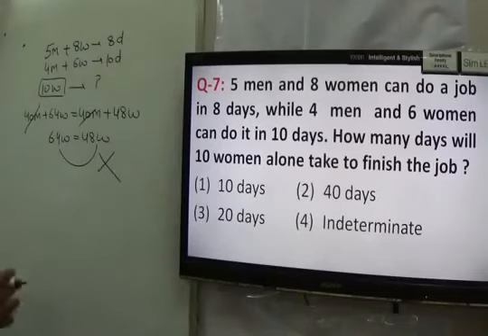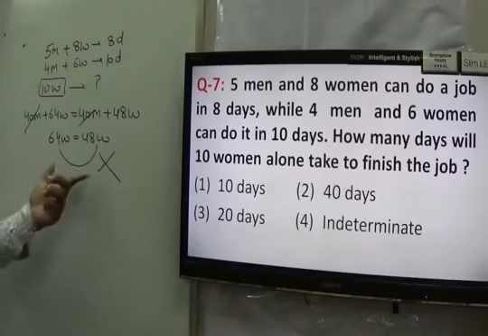If here you were in a position to find the values, then you could answer it. But here we are not in a position to find the values of man and woman. That simply means our answer is cannot be determined. That is indeterminate. The fourth option is the answer.